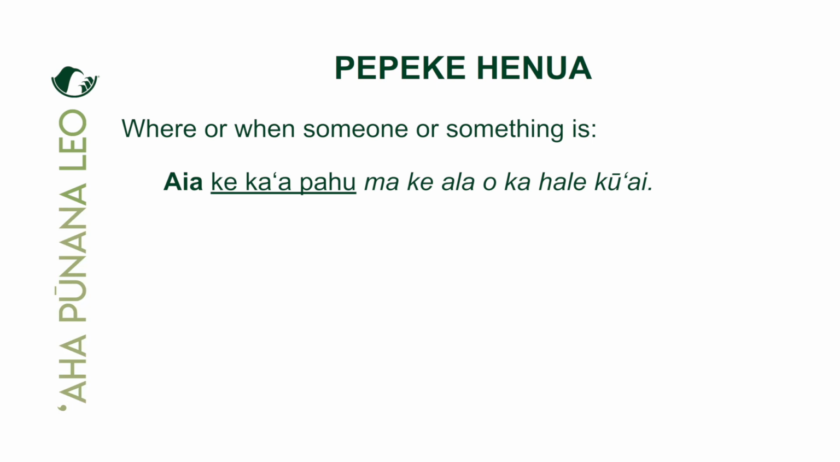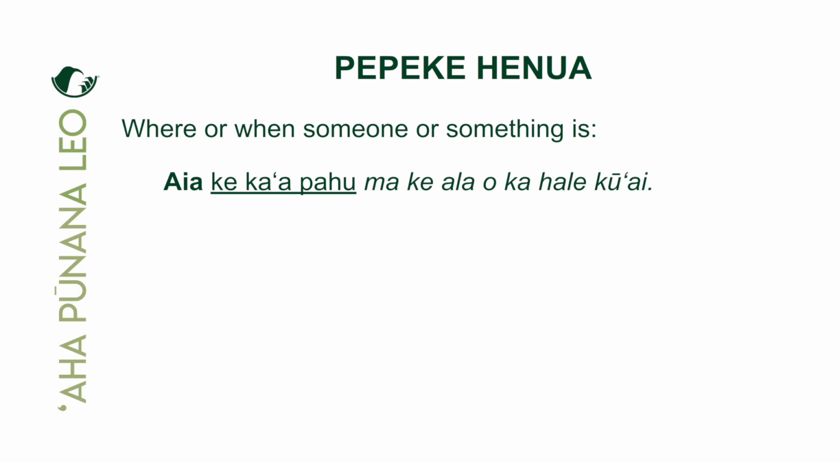Okay, so ʻaia is in the poʻo position. Underlined, we have our piko. Yeah, ke kaʻa pahu is the piko of this sentence. It is the subject of the sentence. And then everything that is italicized is our ʻaoʻao, right? It gives us the details. And in this case, it gives us the location of the kaʻa pahu.